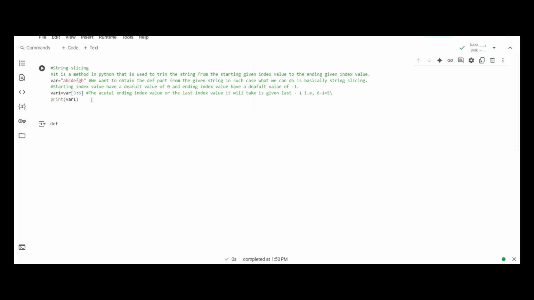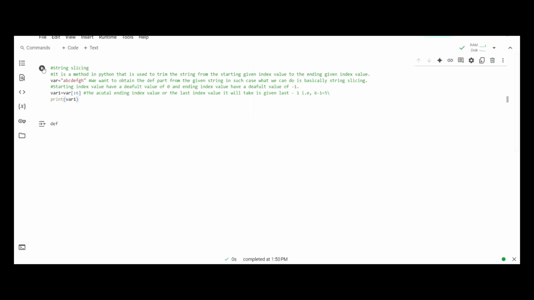Now similarly, I just said that the starting index value has a default value of 0. So instead of 3 here, we do not provide any starting index value. As per the point I just said, it should start from the starting index value 0.